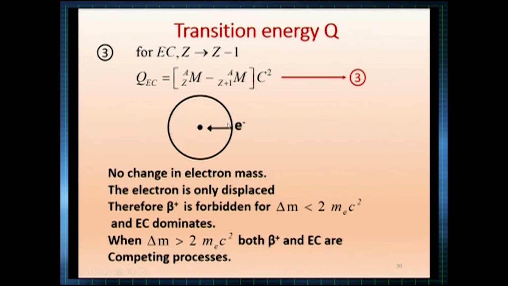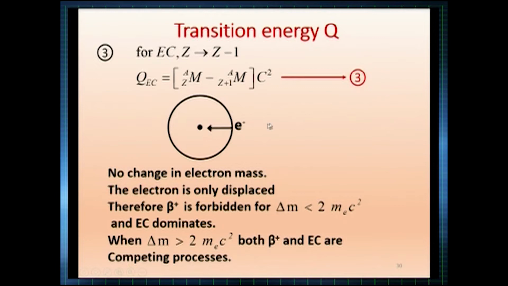Here, pictorially, just see, this is the atom. In electron capture, what happens is, one of the atomic electrons is pulled inside, because the nucleus has excess charge, excess proton. It wants to reduce one charge. So, it will reduce the charge by beta plus emission, or by pulling one electron inside, pulling a negative charge, thereby one charge will be neutralized or quenched. So, this electron will be pulled inside.